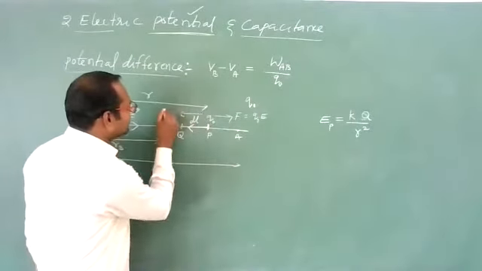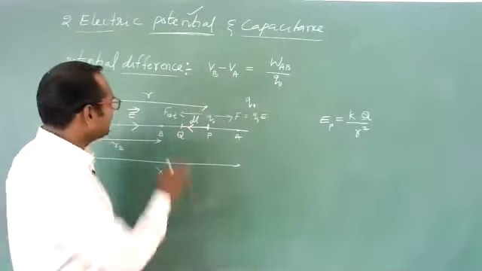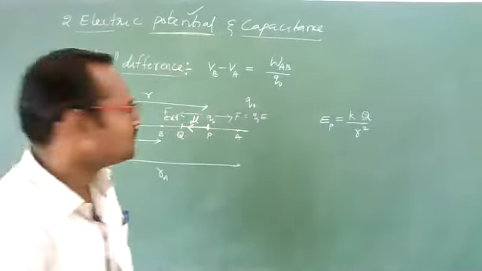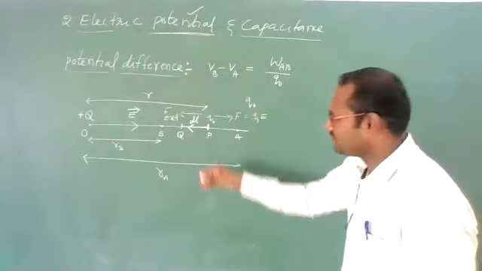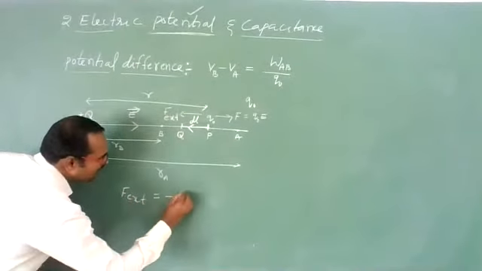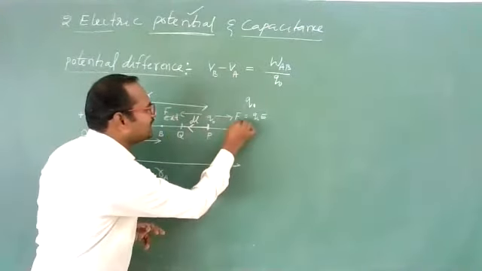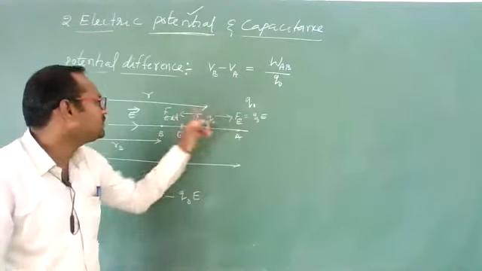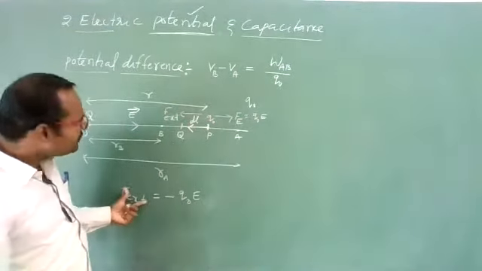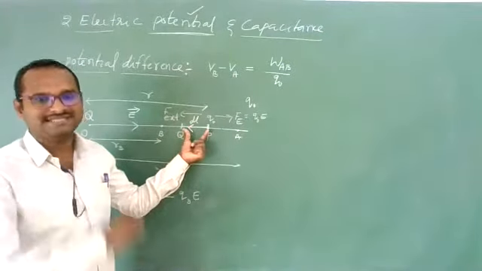We need to apply some external force. Clear? F external, I am writing. Yes. So by applying this external force, how much external force do we need to apply? The external force is equal to minus Q naught E. Are you getting? Minus indicates the direction opposite to the force due to the electric field. In the direction opposite to the electric field, I have to apply a force which is equal to Q naught E. And with this force, I need to move a charge Q naught by a small elementary distance dl.